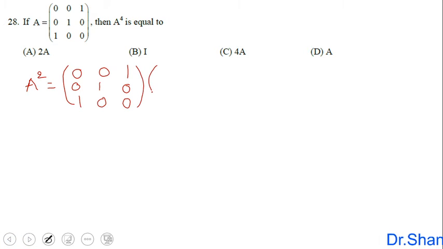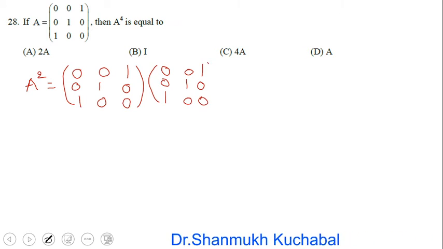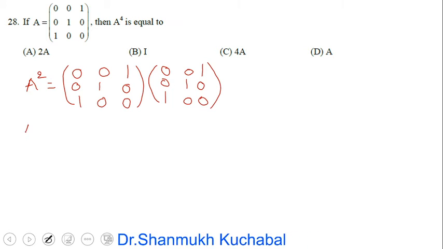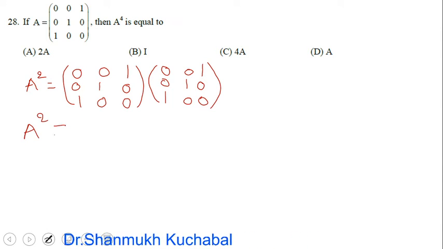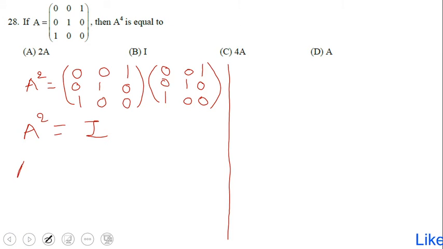A square is A into A. So 0 0 1, 0 1 0, 1 0 0. If you multiply this, we are going to get the identity matrix I after this multiplication. Okay, so further I find A raised to 3.